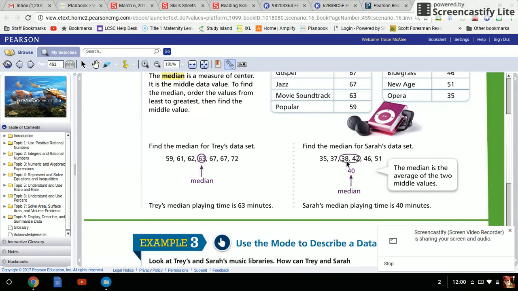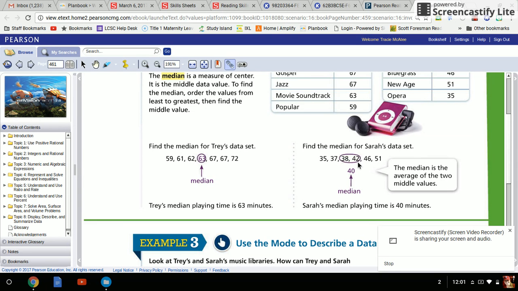There are 1, 2, 3, 4, 5, 6 after you list them from least to greatest. If you go over 3 from the right and 3 from the left, you don't have a number right in the middle. So what you do is get the average of these two, get the mean of these two. So take 38 plus 42.